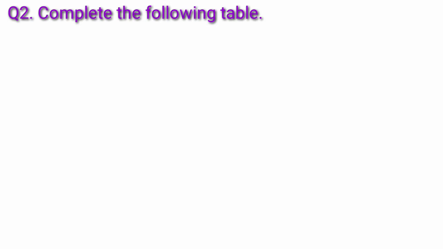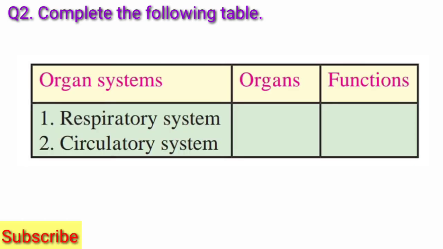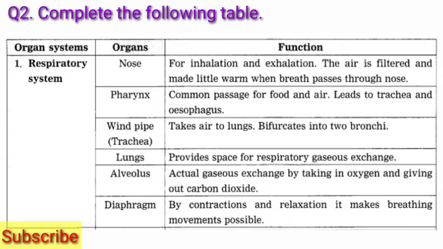Question 2, complete the following table. Organ systems: first respiratory system, second circulatory system. We have to write the organs and their functions. Answer: first respiratory system. Organs: nose. Its function is inhalation and exhalation.